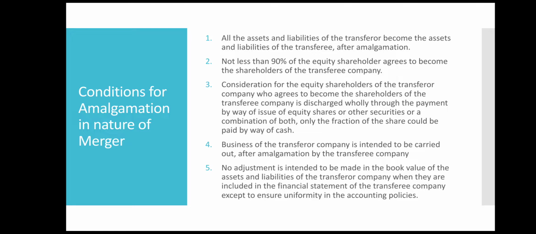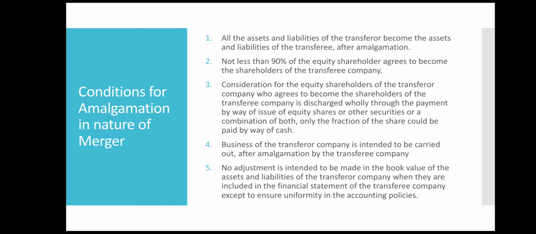Here we have 5 conditions which, if fulfilled by the companies, will be called amalgamation in the nature of merger. And if any of these conditions is not satisfied, then it will be termed as amalgamation in the nature of purchase. So let us now understand what are these 5 conditions for amalgamation to be in the nature of merger.